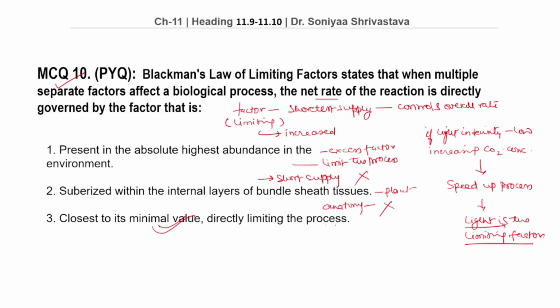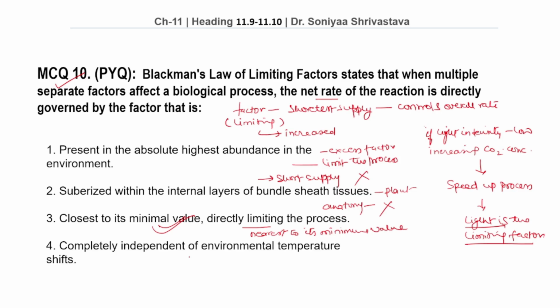According to Blackman's law, the rate of process is determined by the factor nearest to its minimum value. This factor acts as a limiting factor. Option number 4, completely independent of the environmental temperature shifts.